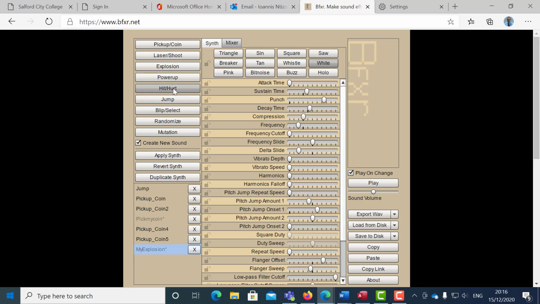And then I'm going to go to hit hurt. Let's delete the other ones. So I've got things nice and neat. So I'm just going to put hit hurt, a couple of different hit hurts. Prefer that one, and I can actually customize it a little bit.